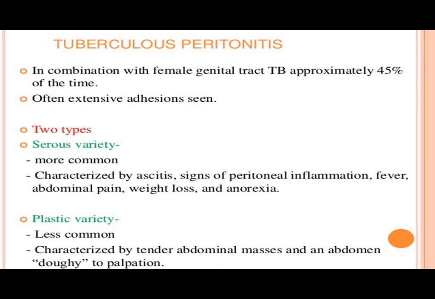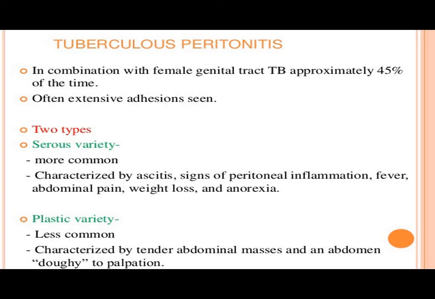In serous variety, this is the commonest one. Here there is ascites and straw colored fluid we can see. Means there will be straw colored fluid collected in the peritoneal cavity in this type. Serous variety means there will be ascites and the peritoneal cavity will be filled with straw colored fluid. Again parietal and visceral peritoneum are both covered with small tubercles in this condition.